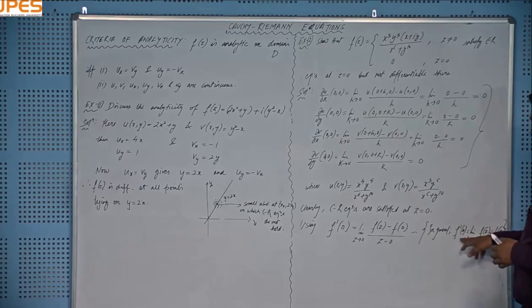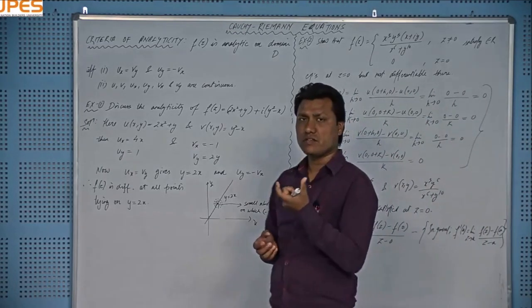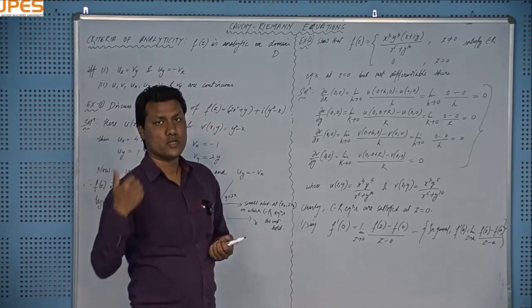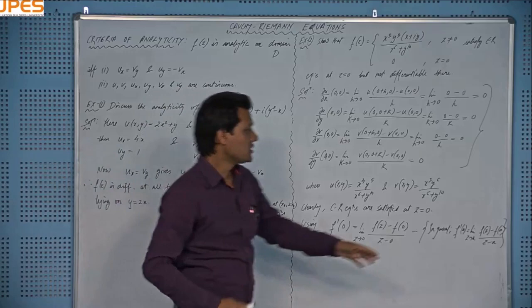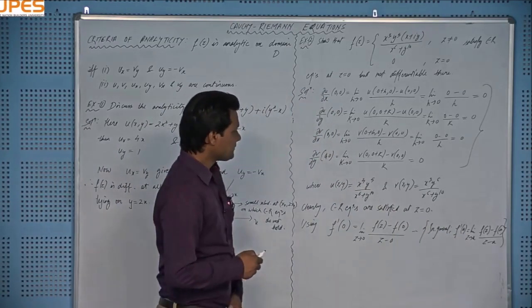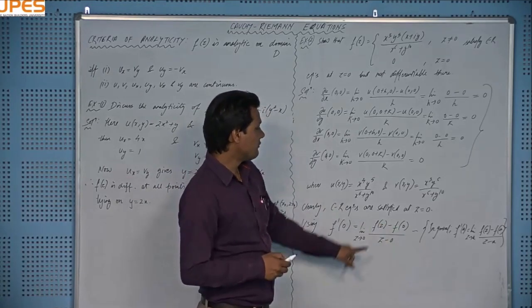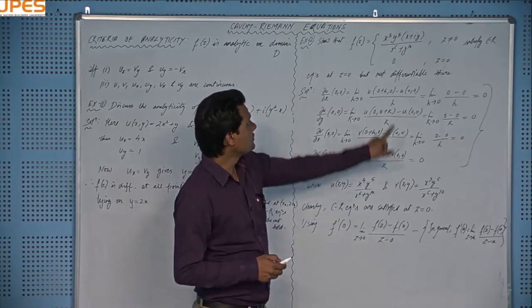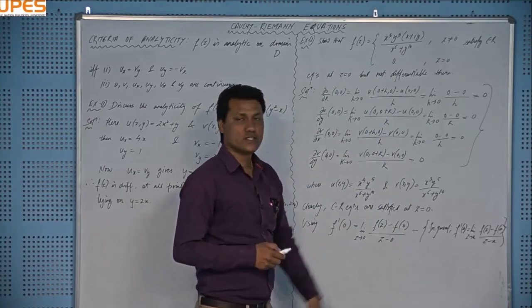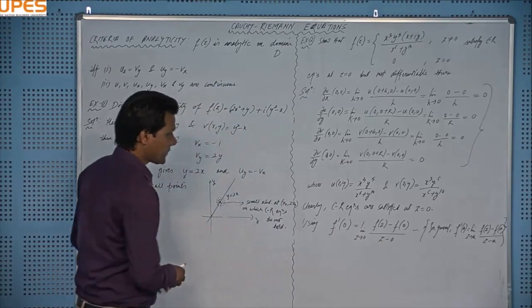That is, the derivative at any point is a ratio of the change in the values of the function divided by the change in the values of the input, meaning f(x) minus f(y) upon x minus y, right? You can see the formula is quite similar to that one. Then f(z) minus f(0) upon z minus 0, I will use this value of f(z), and f(0) is 0, and then z minus 0, and we'll see whether this limit exists or not.